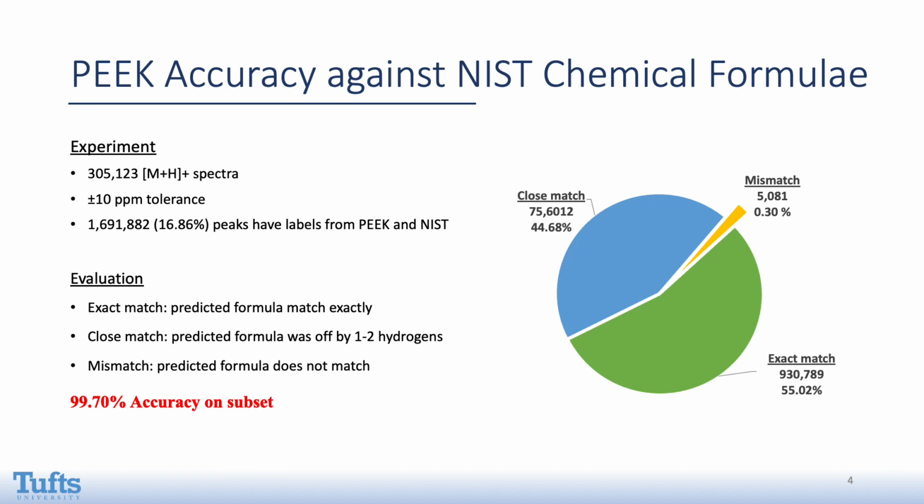And in some cases of the mismatches, we noticed that the NIST formula did not represent a substructure of the parent molecule. They could be rearrangements, of course. But all in all, Peak showed 99.7% accuracy on the subset of NIST which it labeled. This shows that when a molecule is present in the ontology, Peak labels with remarkable accuracy.